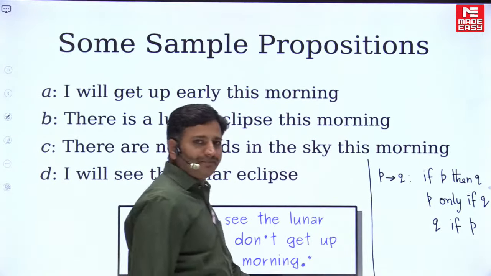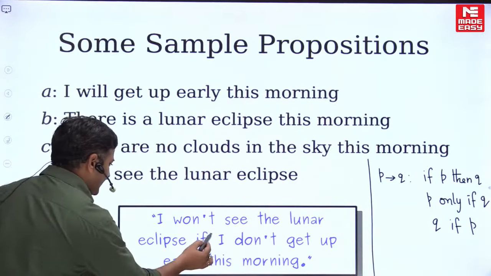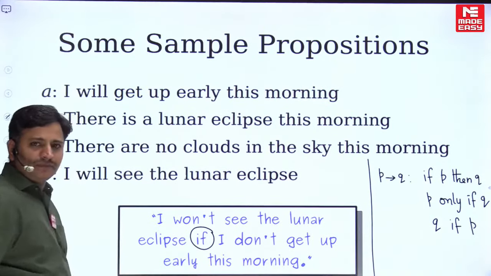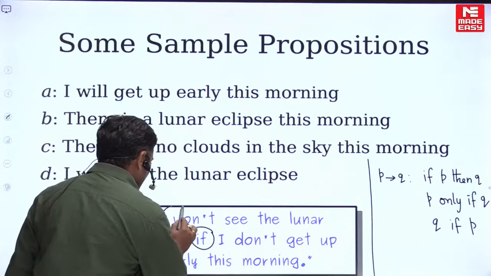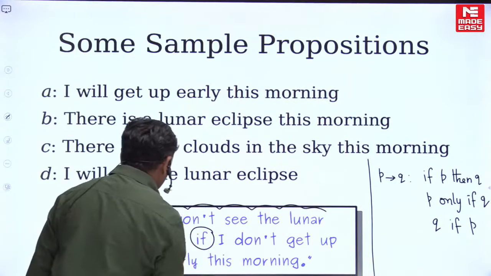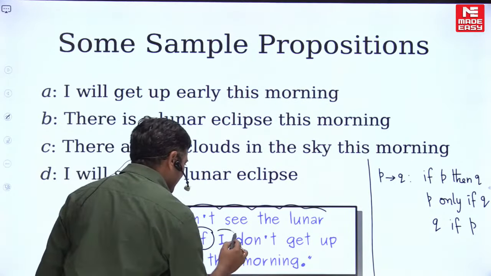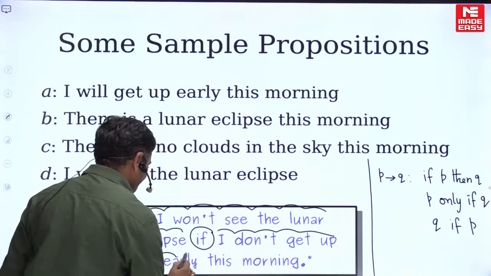Q if P. Now look at this statement, friends. Here we are having if, so therefore it is the first proposition they provided, and it is the second proposition they provided, right, friends?